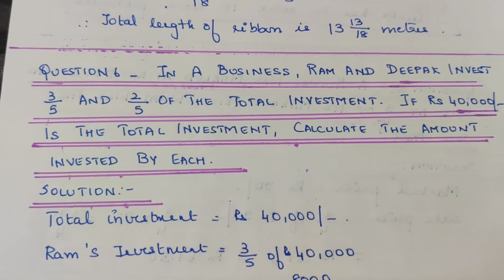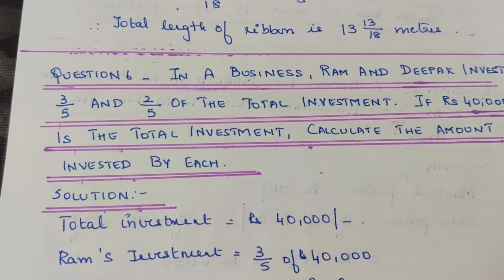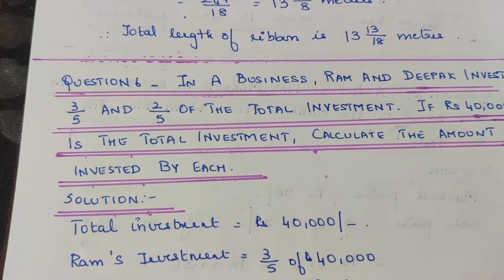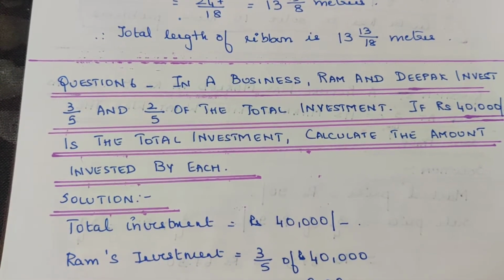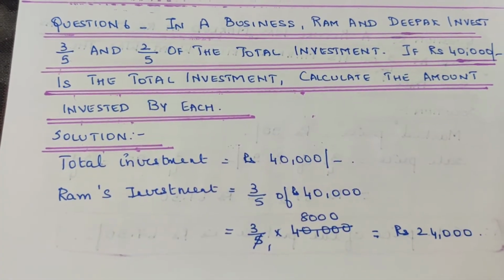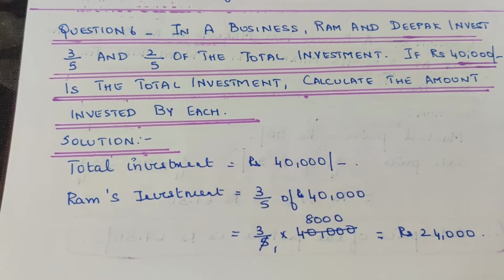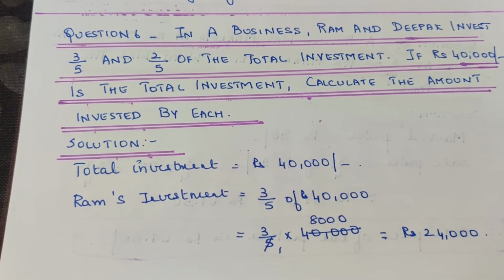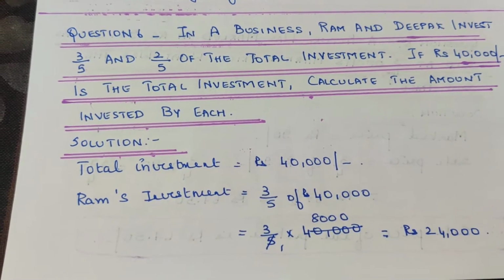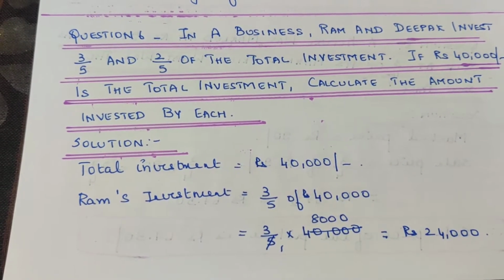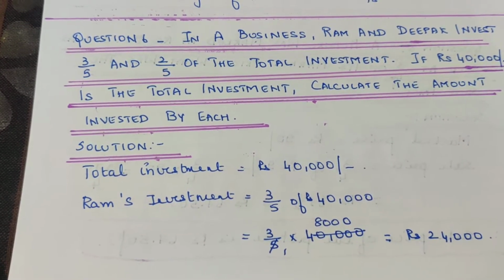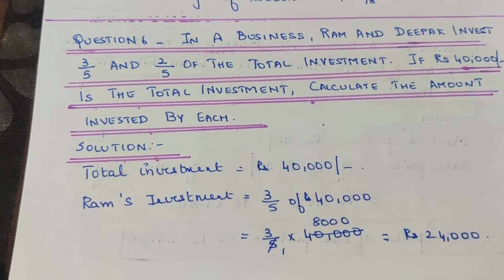In a business, Ram and Deepak invest 3/5 and 2/5 of the total investment. If rupees 40,000 is the total investment, calculate the amount invested by each. Very clear, you know the total investment is rupees 40,000. Ram's investment is 3/5 of 40,000. Of is nothing but multiplication. So 3/5 into 40,000, the 5 gets cancelled, and 40,000 by 5 is 8,000.